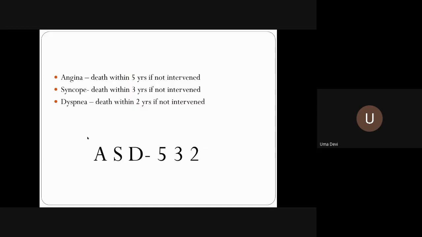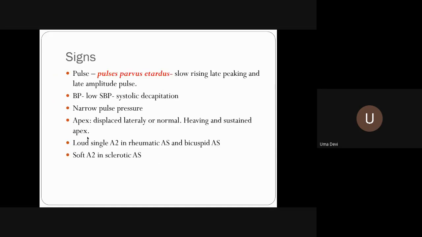So now we have talked about the symptoms. Now we come to the signs. Pulses: what will the pulse be? Will it be a low volume, a large volume, or a normal volume pulse? Yes, it will be a small volume pulse. So initially, the patient will have a small volume pulse. How do you confirm whether it is a small, normal, or large volume pulse? By seeing the pulse pressure.